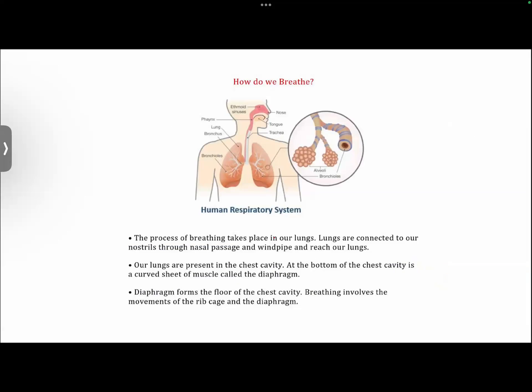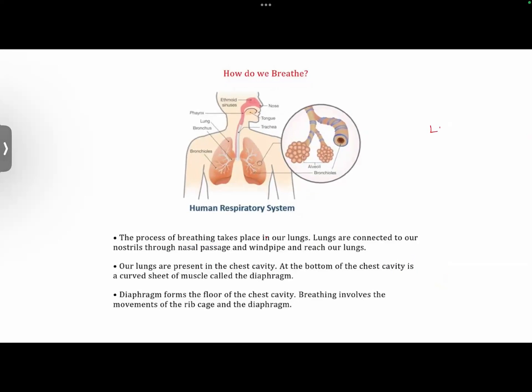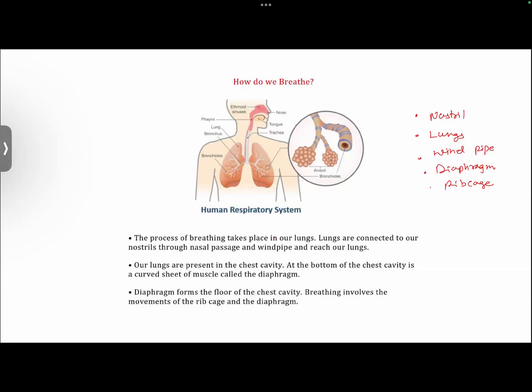But when we look at the mechanism of breathing in the case of humans, we have organs like lungs, nostril, then you have the windpipe, that is also called trachea. Then you have the diaphragm and the rib cage. All these parts of the body work together to enable us to breathe in air or breathe out the air. Basically, they help us breathe.